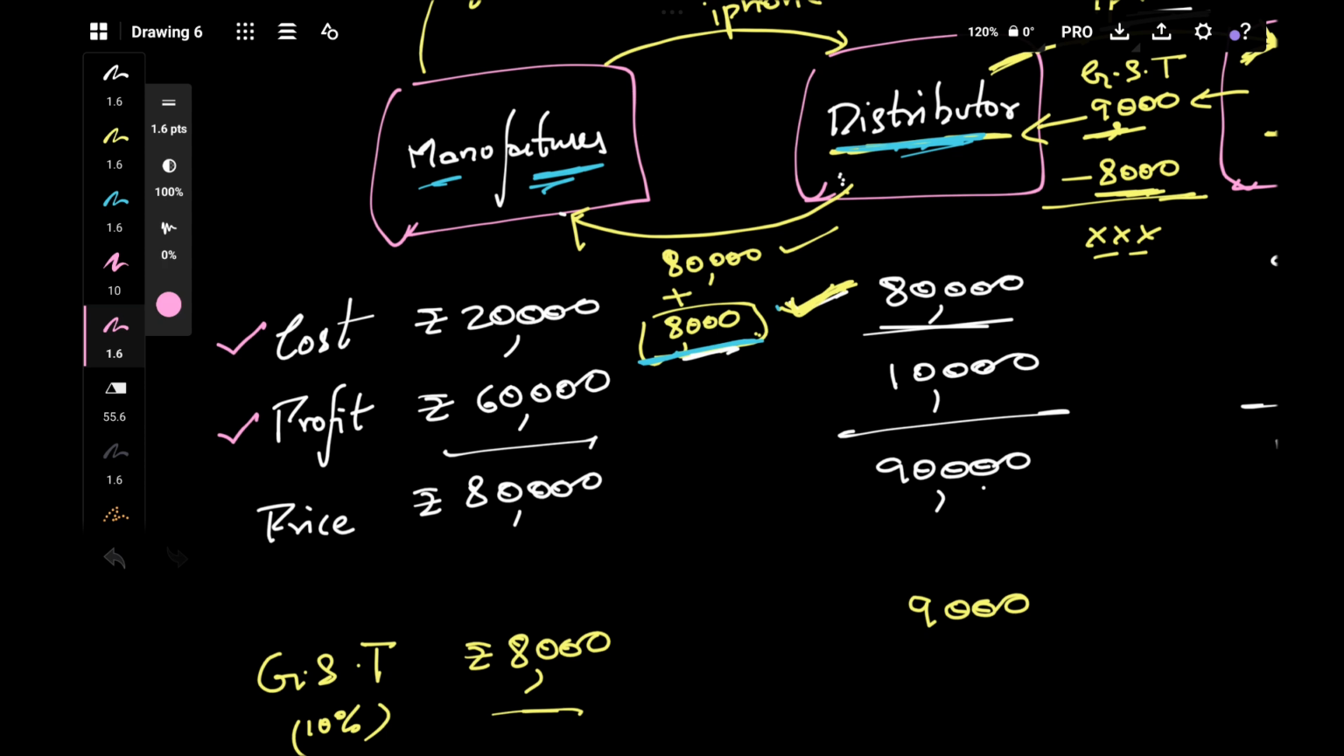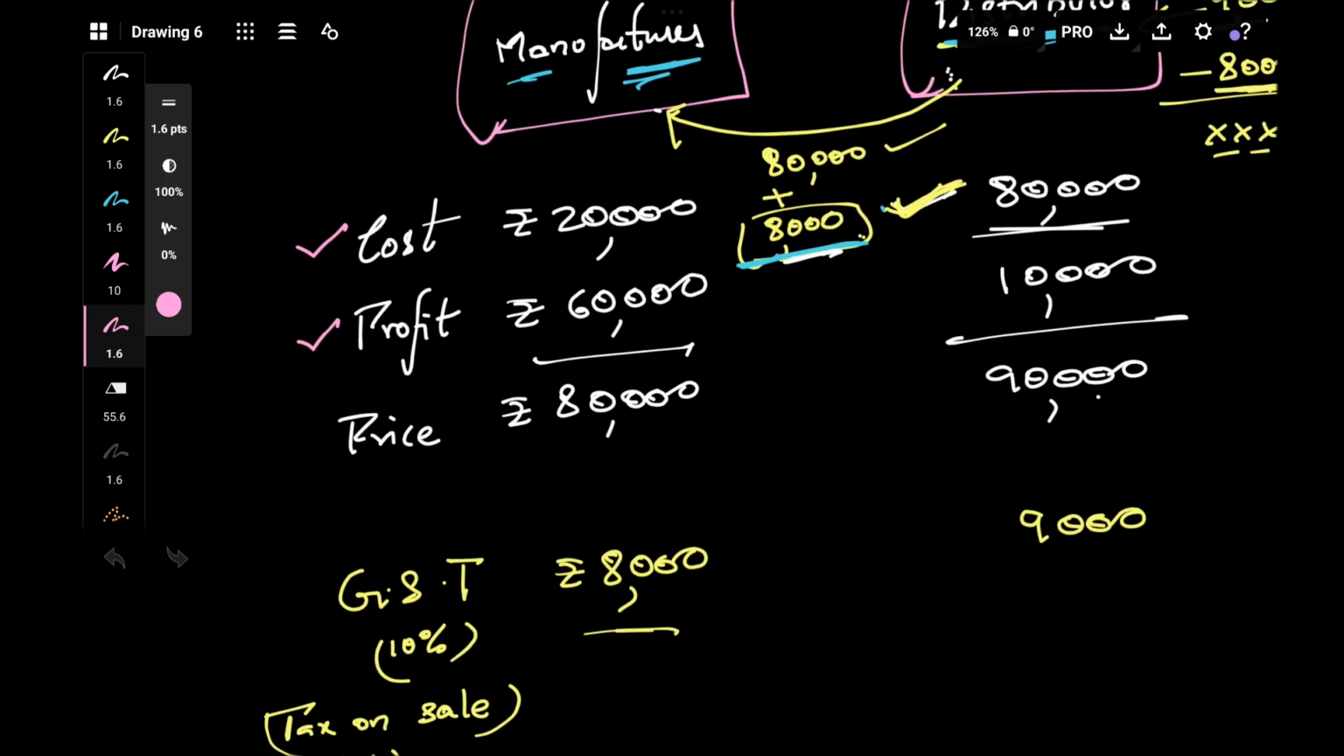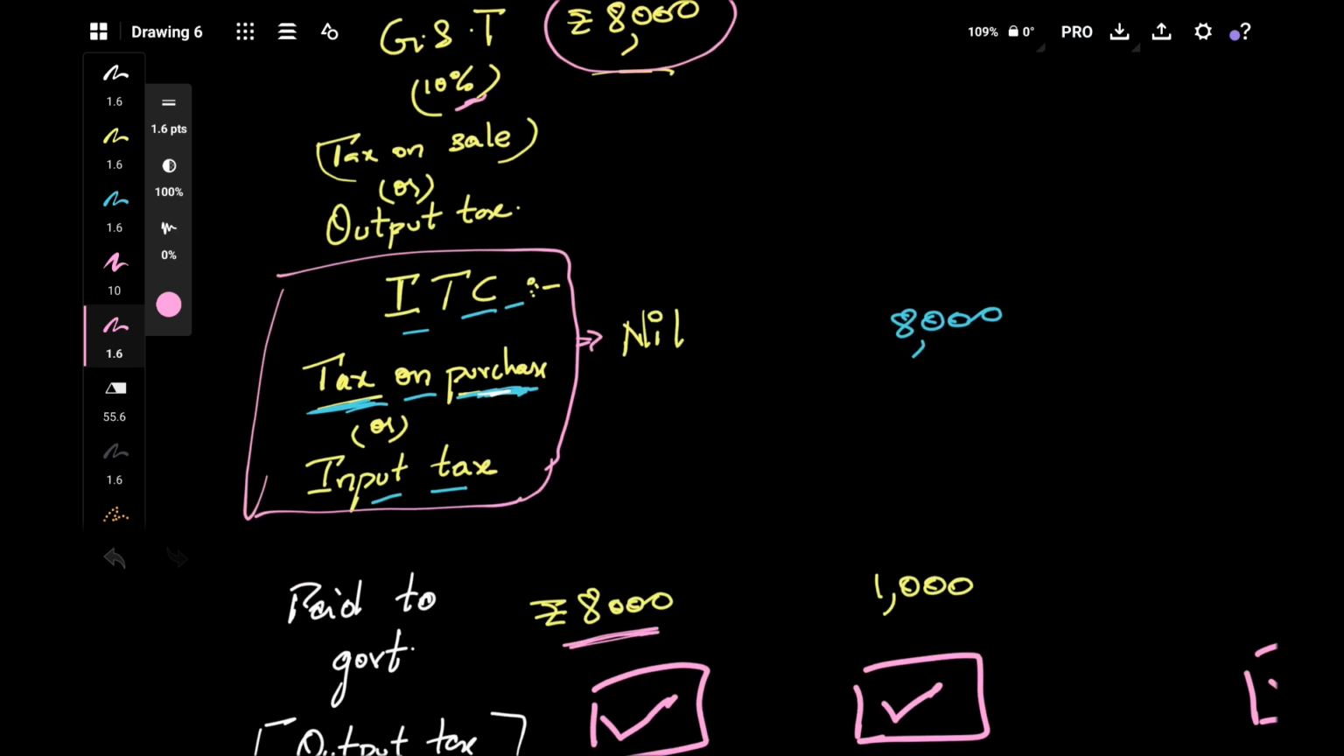He is the person who is bringing all the things together: raw material, labor, capital, and all. So for that reason he will get his payment, that is nothing but profit. So that is also considered value addition. So his value addition is 20,000, 60,000, 80,000. So on this 80,000, value added tax, GST is nothing but value added tax, that is 10%. So 10% is charged on value addition here. So the government is taking that 10%.